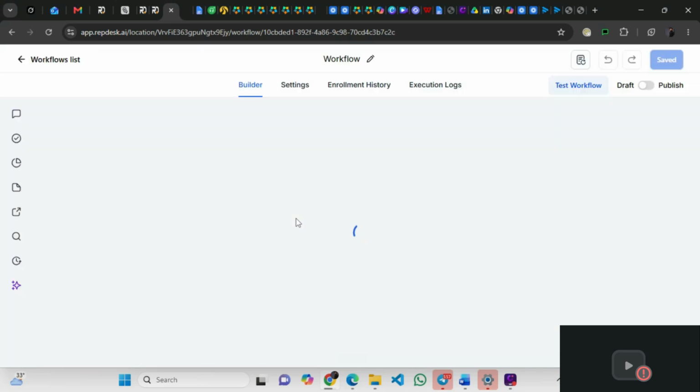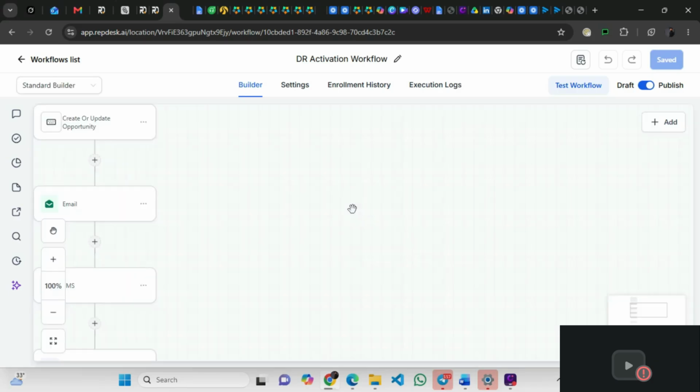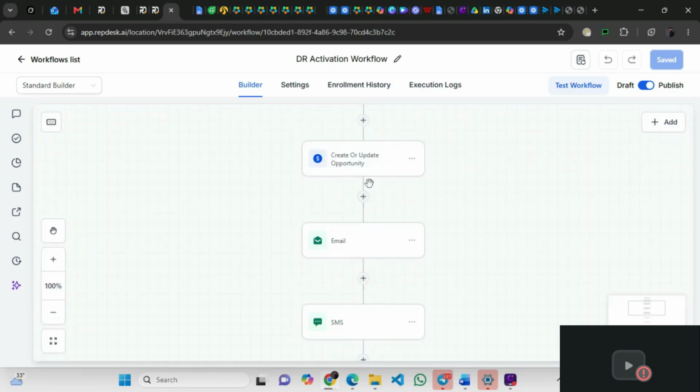That person will not just disappear from our GHL, they will still remain. So once they show interest again, possibly they change their mind and want to start working with us and get the product, this workflow will be triggered and will bring up the person and put them on the pipeline again.